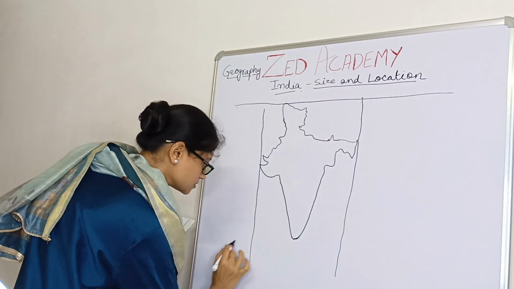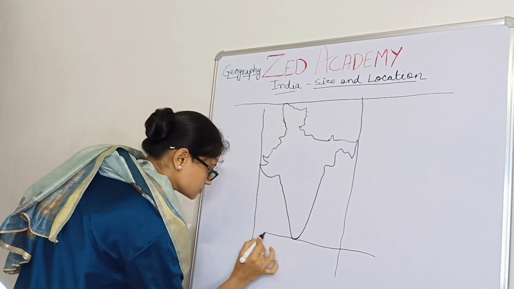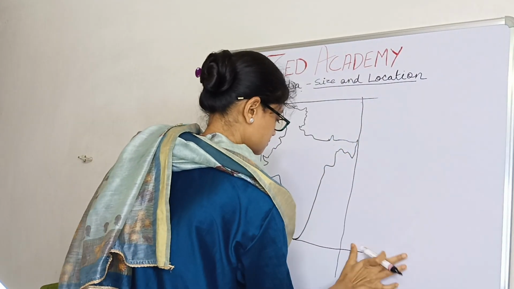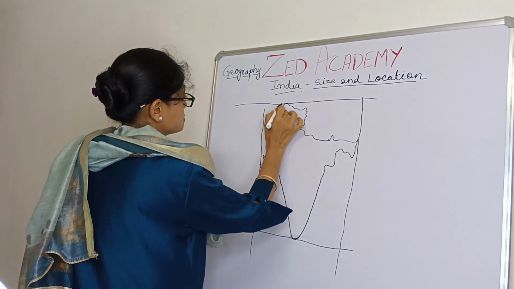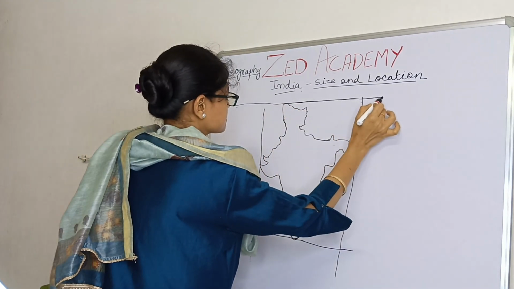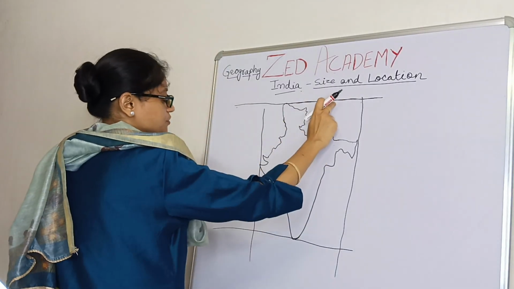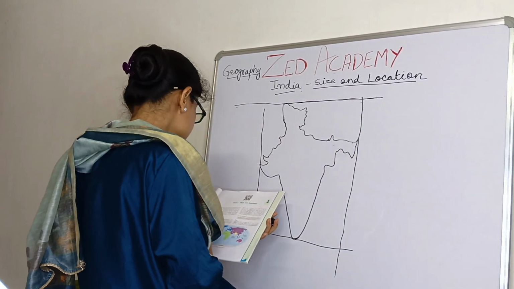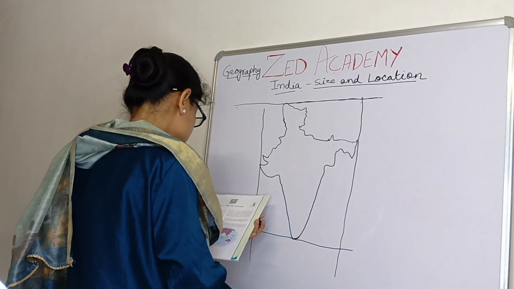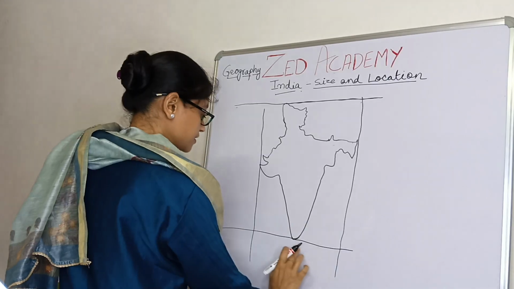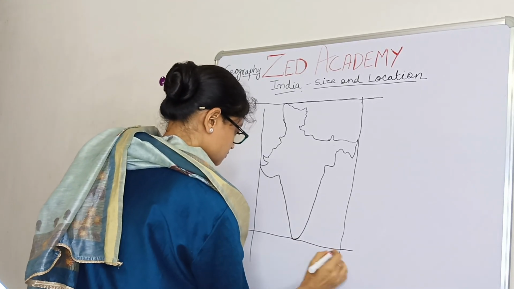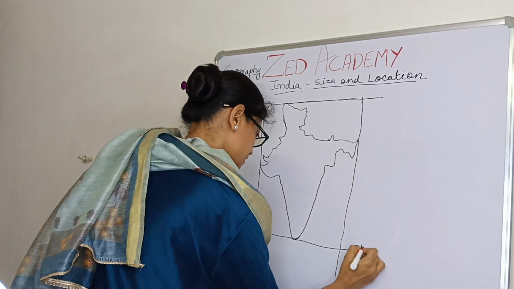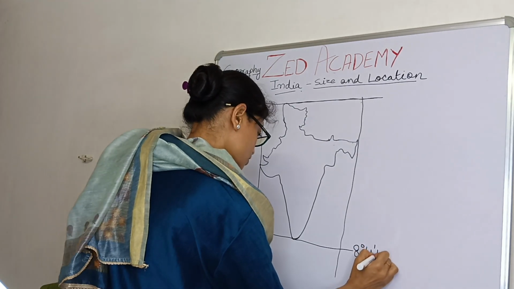So these are two latitudes. Once again, 37 degrees 6 minutes north, and latitude 8 degrees 4 minutes north.